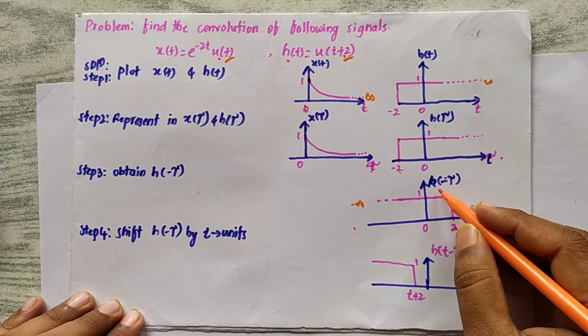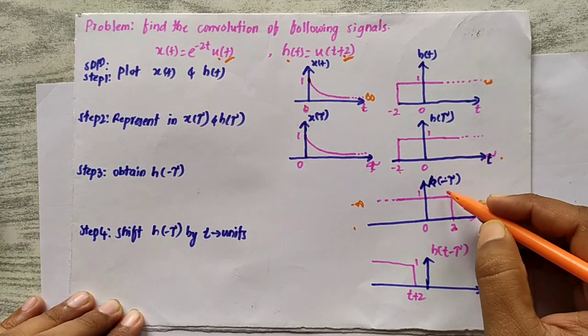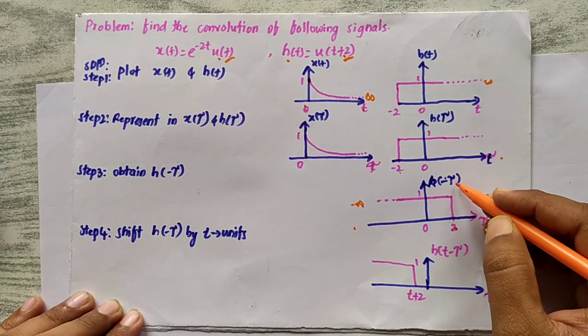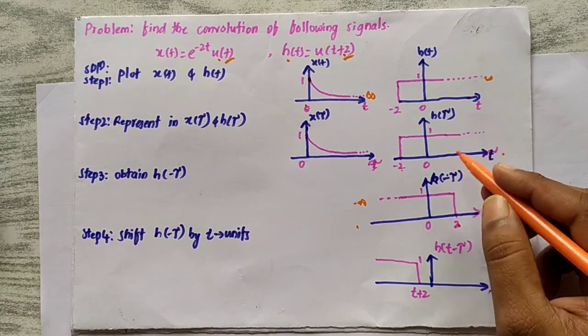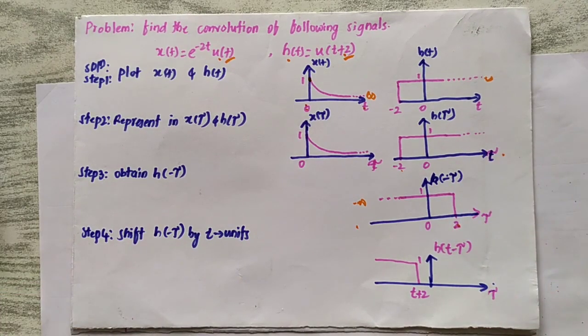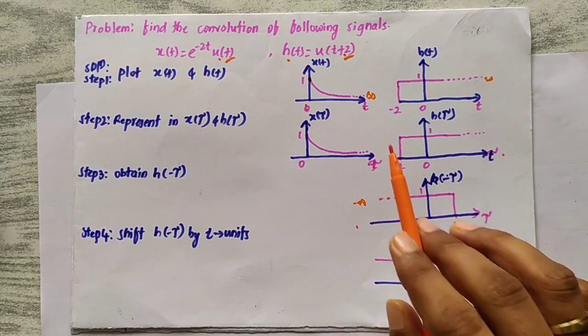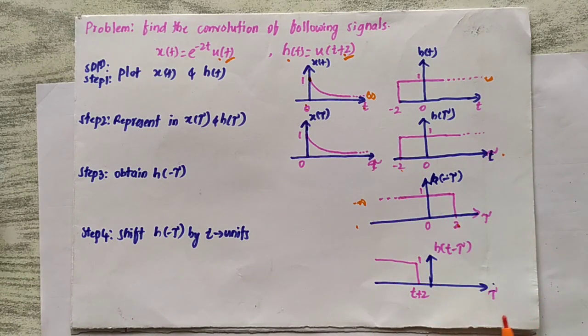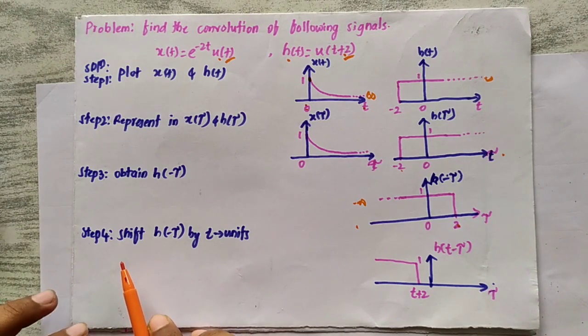This is the reversal of h of tau, so this is h of minus tau. I will not elaborate much on this because we have already discussed the time shifting, the time reversal, and the time scaling part, that is the operations on signals, in unit 1.